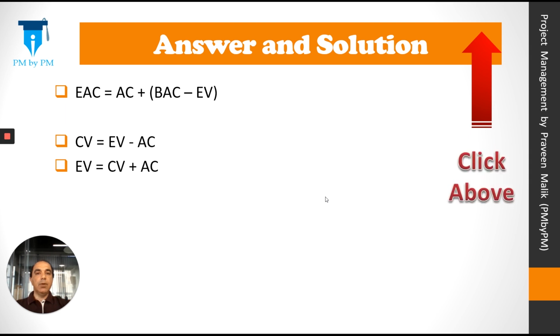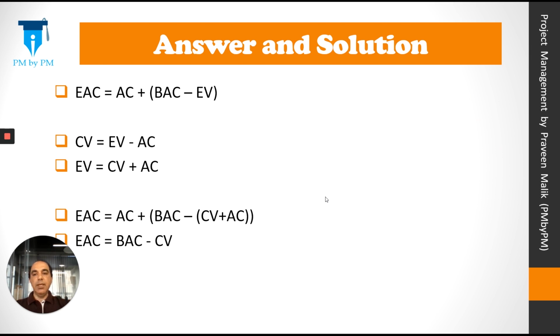You can click above to watch my previous video on cost variance to understand this formula. Now by replacing CV in the EAC formula, we get EAC is equal to AC plus BAC minus CV plus AC. Solving it mathematically, we get EAC is equal to BAC minus CV, which is one of the options.